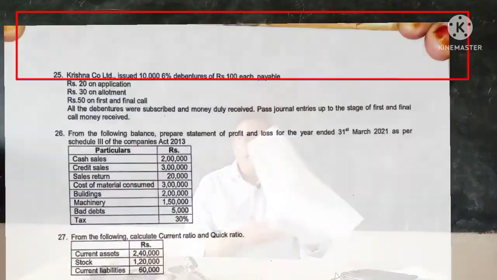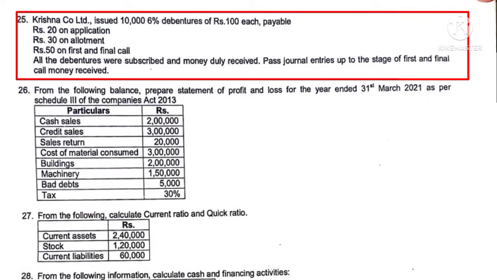Then question number 25. Question number 25 is on the issue of debentures. You have to pass the journal entries. Here the name of the company is Krishna Company Limited. First you write the name of the company at the top, and then you draw the journal format.